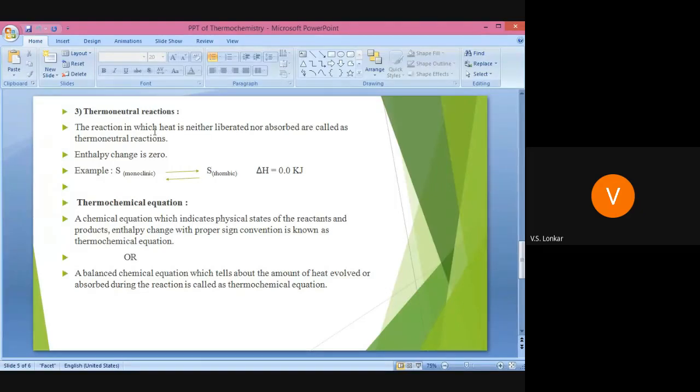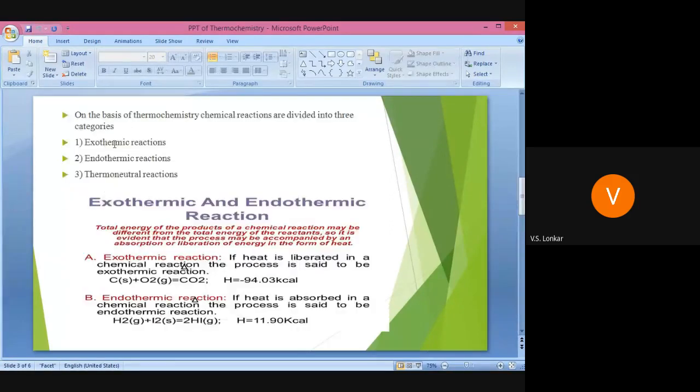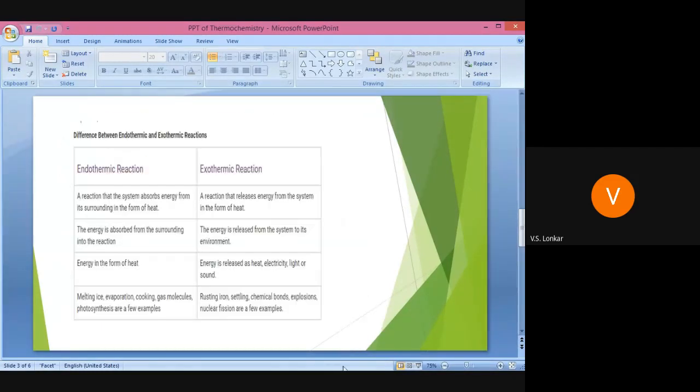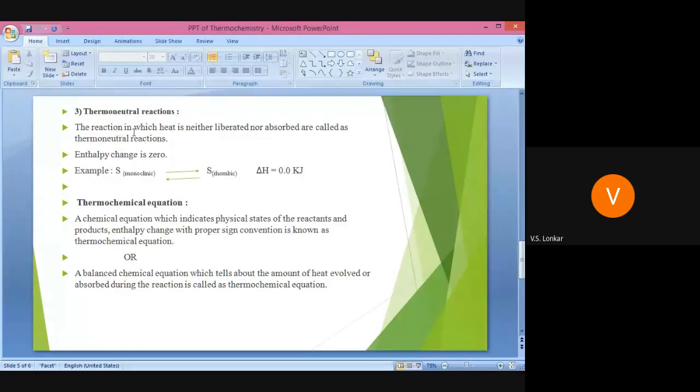The third type is the thermoneutral reaction. The first two are the endothermic and exothermic reactions. Exo means heat is evolved, endo means heat is absorbed in the reaction. But in the third type of reaction, thermoneutral, neutral means the reaction in which heat is neither liberated nor absorbed is called a thermoneutral reaction. Here heat is neither absorbed nor evolved, and the enthalpy change is zero.